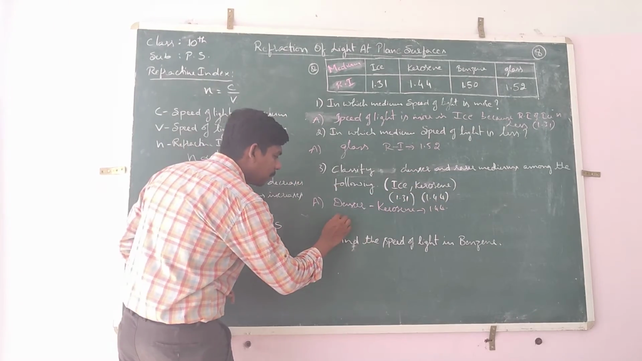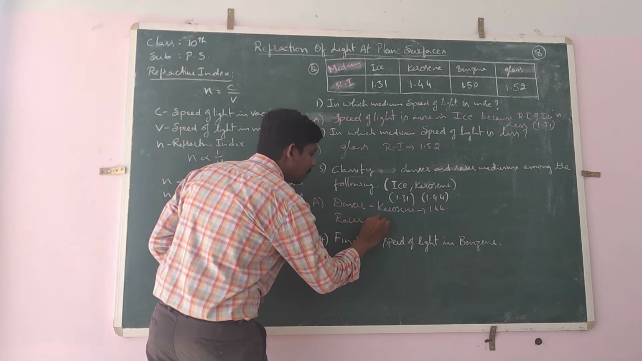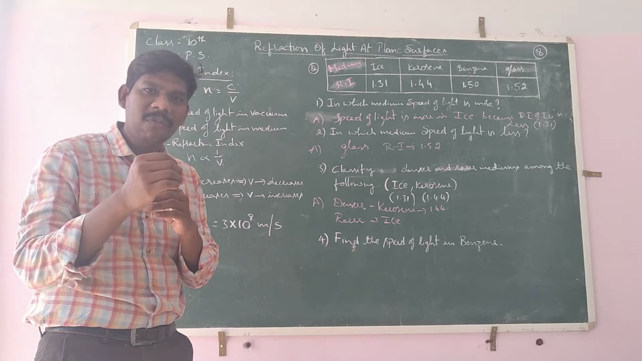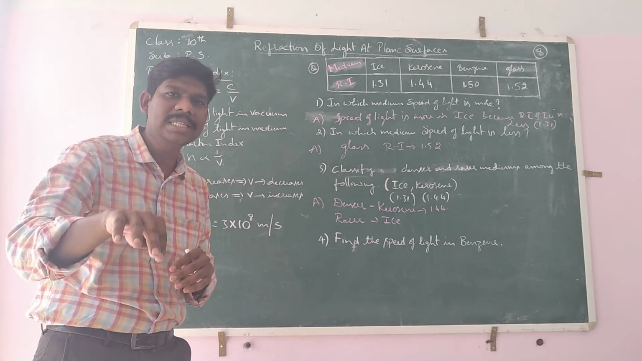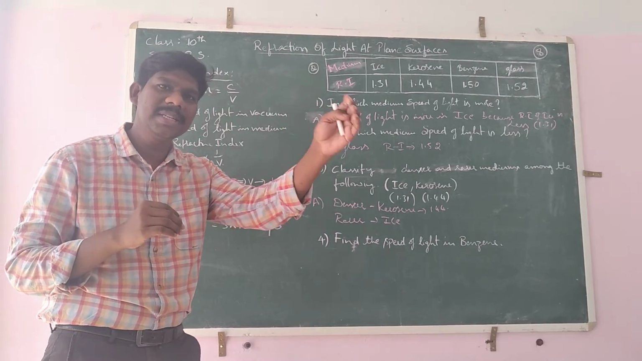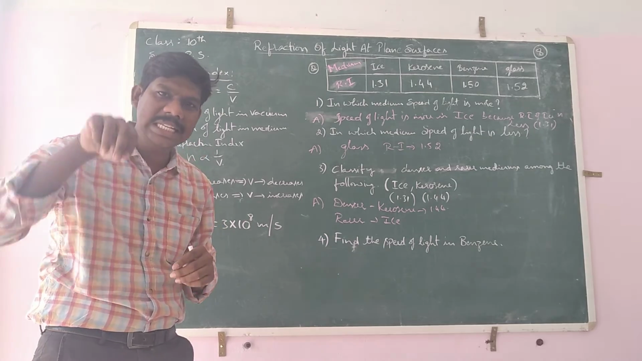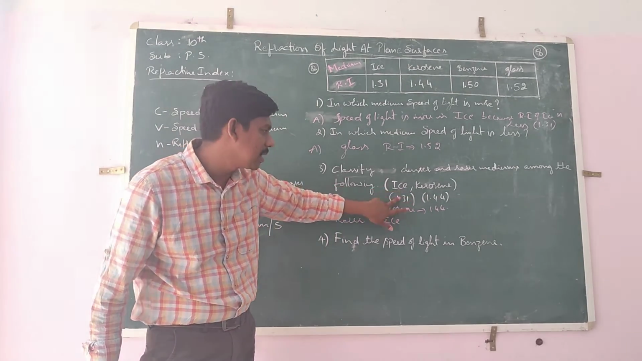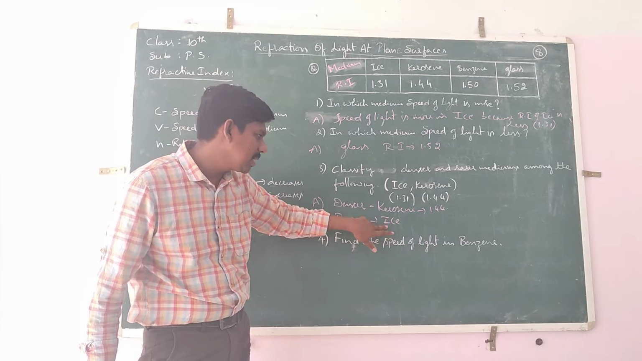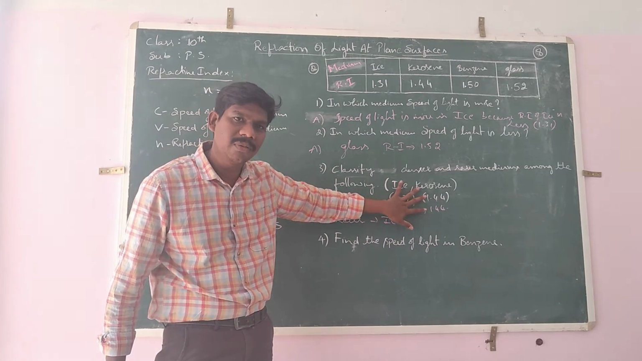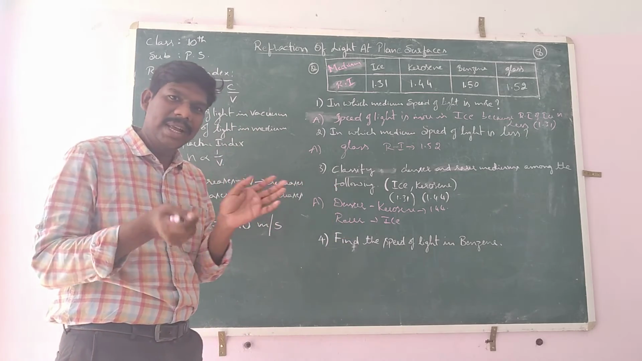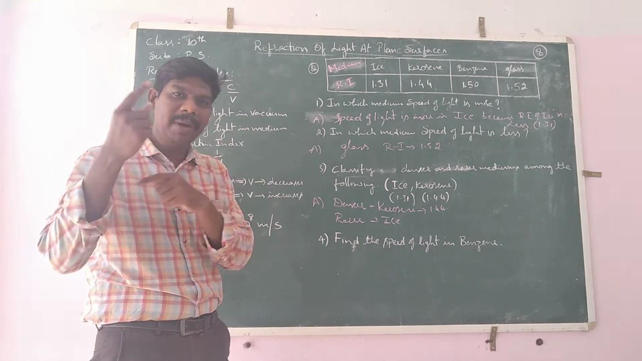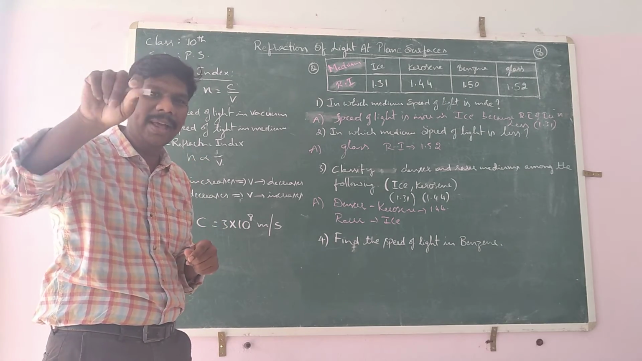Next, what is the rarer medium? The rarer medium is ice. Why? The medium in which the speed of light increases is known as the rarer medium. The speed of light increases in which medium? If the refractive index value is less. Among these two, which has the less refractive index value? Ice. That's why the rarer medium is ice and the denser medium is kerosene. In that way we have to classify denser and rarer mediums based on refractive index values, by remembering the definitions of denser and rarer medium.